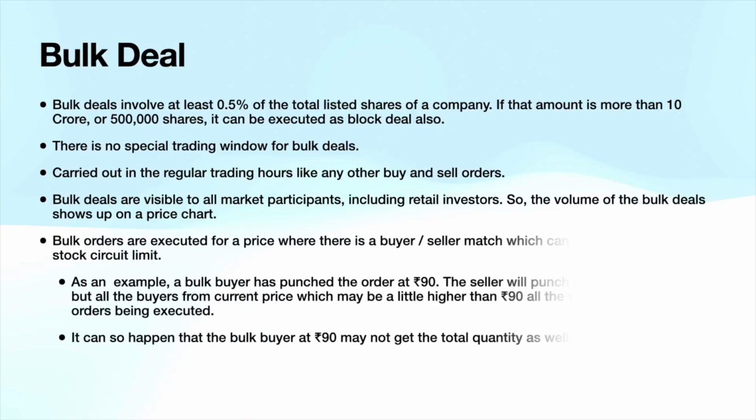Bulk orders are executed in the normal trading window, so the price discovery is based on the circuit limit for that stock. If a stock is trading at 100 rupees, and 20% is the circuit limit, then from minus 20 rupees to plus 20 rupees, orders can be executed depending on how the deal has been found between both parties.